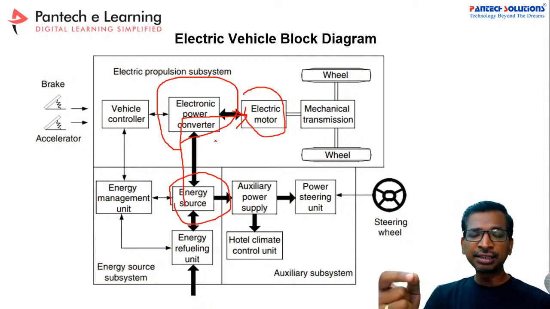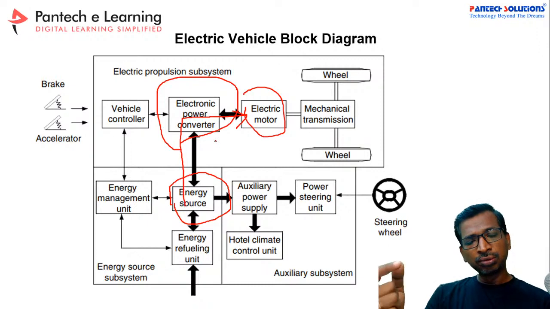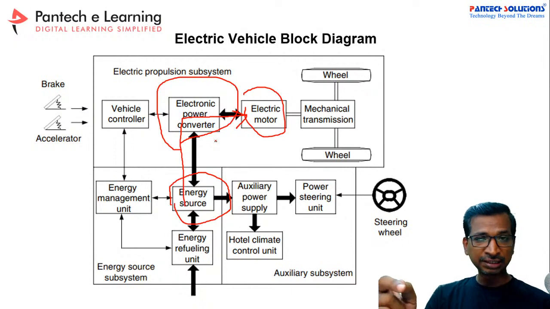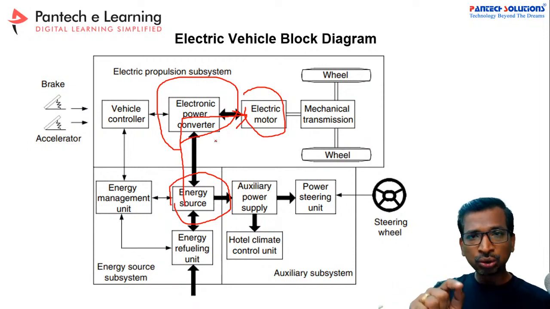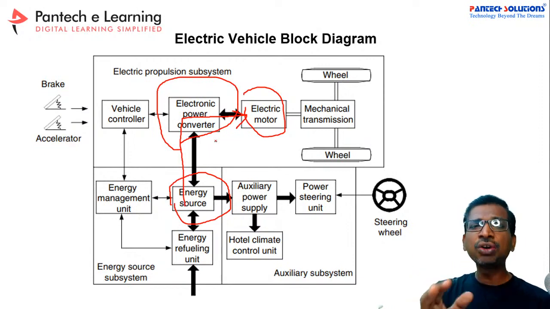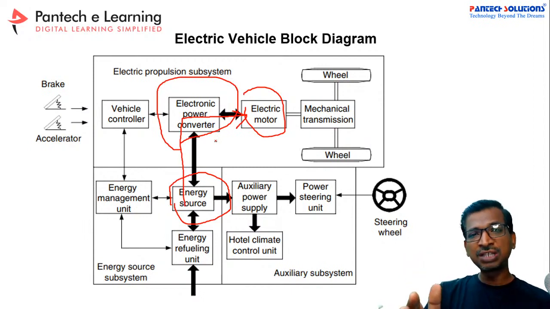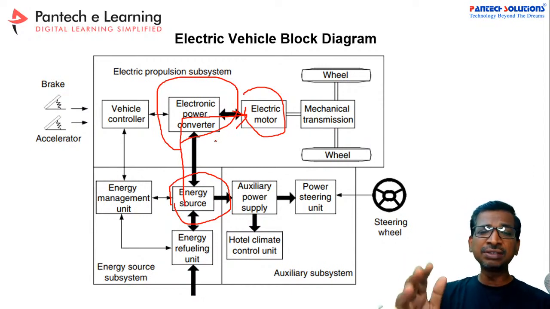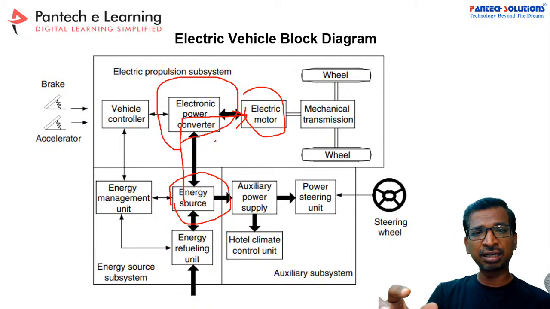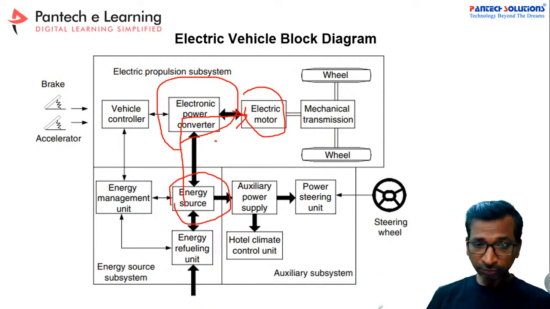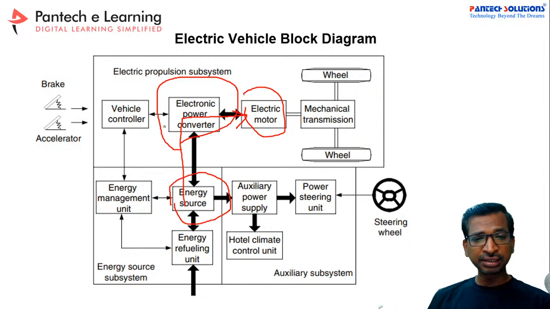Suppose you are taking a distance like 1 meter or 2 meters, the accuracy of the controller, that is the positioning, will be like 0.01 percentage. So if you are claiming my vehicle error ratio is 0.01 percentage, in the sense this power electronic circuit should generate exact voltage and current. Then only your motor will work at the specified efficiency. Otherwise, the efficiency will be either high or low, and in that case, we cannot claim that error resolution. So that is the usage of the power electronics converter circuit.